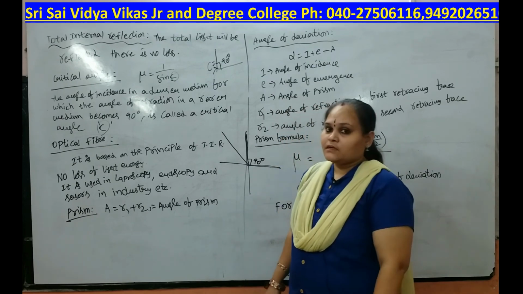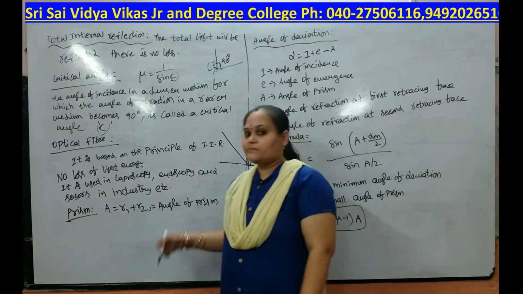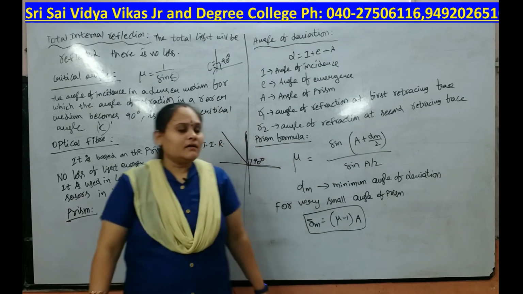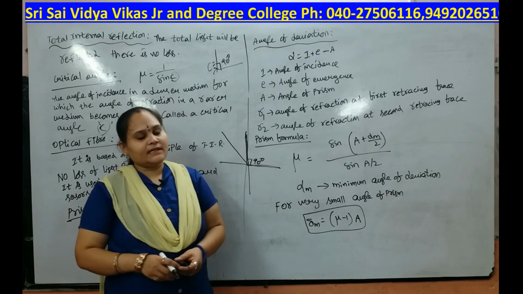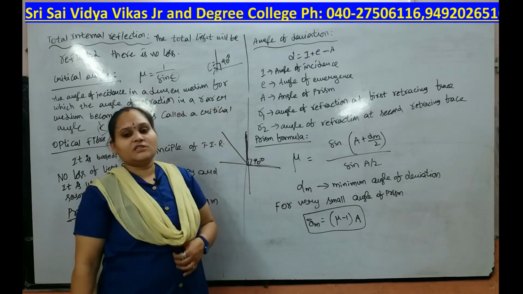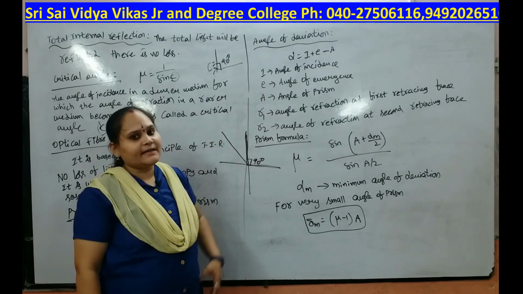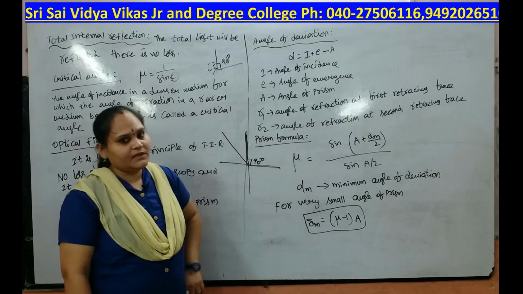In prisms, the angle of the prism A equal to R1 plus R2. R1 and R2 are the angle of refraction at the first refracting surface and at the second refracting surface. The angle of deviation is D equal to I plus E minus A, where I is the angle of incidence, E is the angle of emergence and D is the angle of deviation.